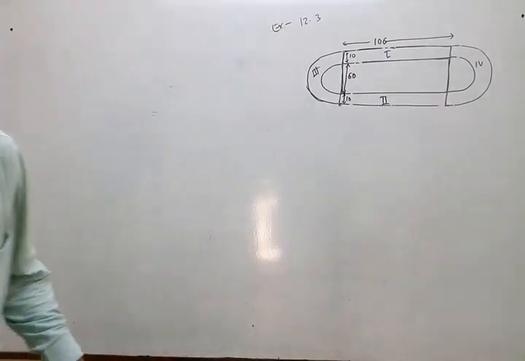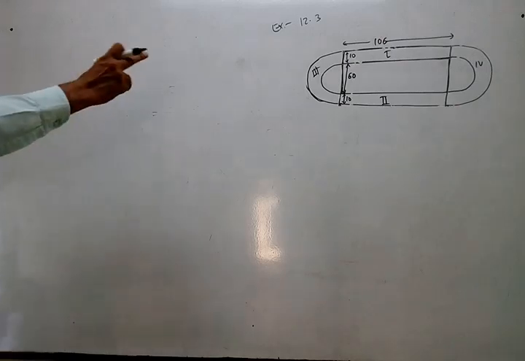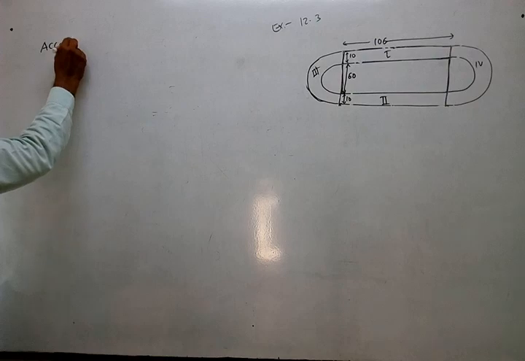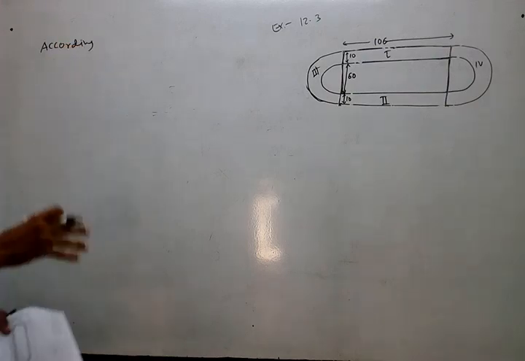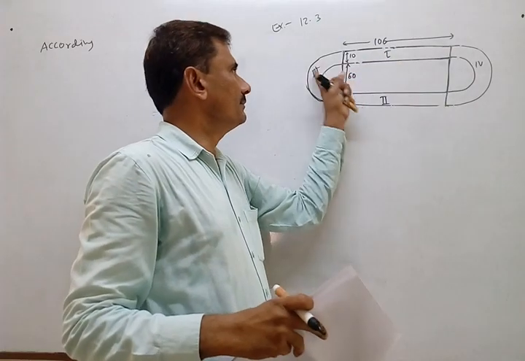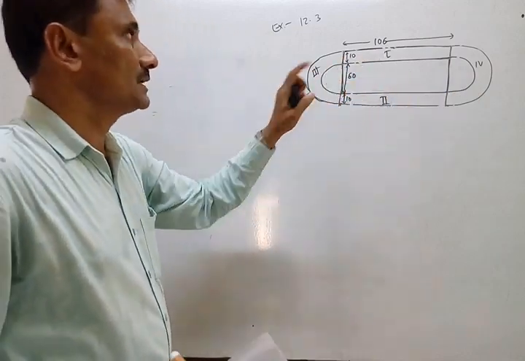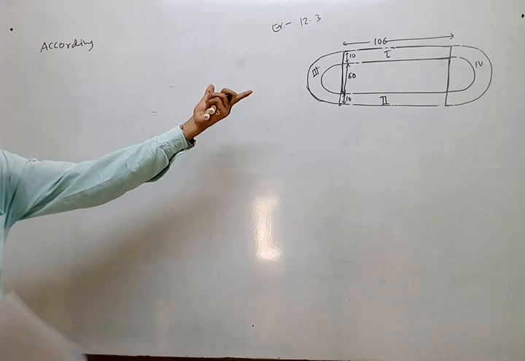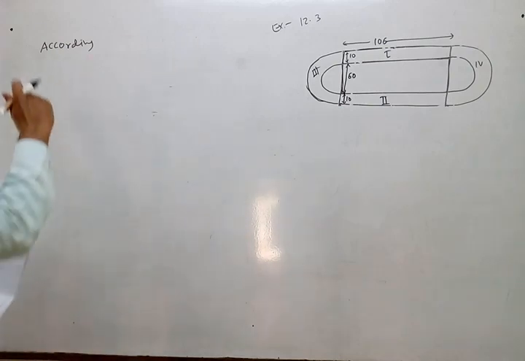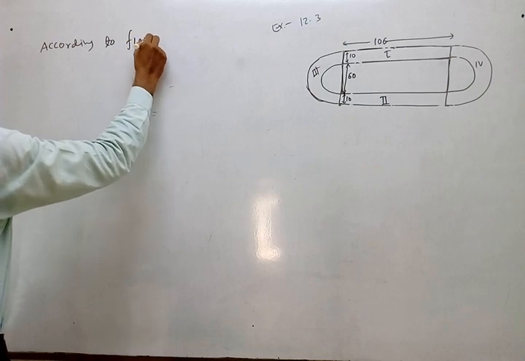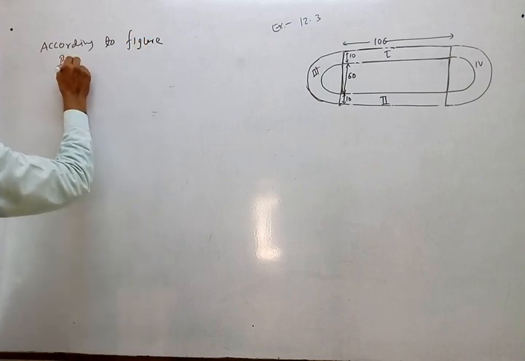So first of all, according to the figure, we can write. Now you have to draw the figure because we have given names and numbers also there, and what is the rectangular part. So we have to write something with the figure only. So according to the figure, parts 1 and 2 are rectangular.